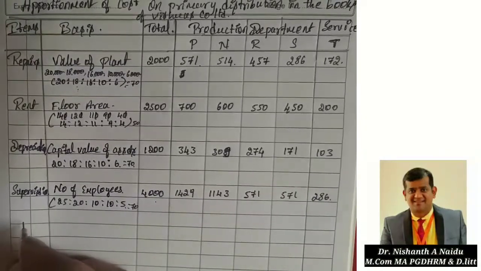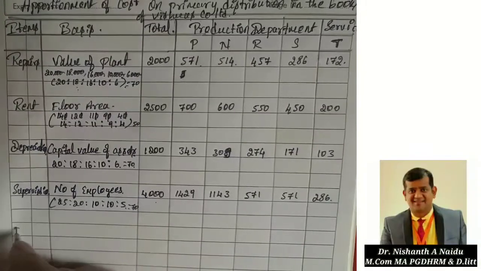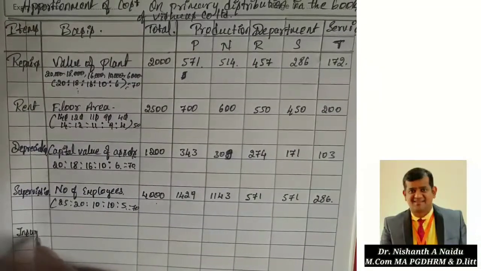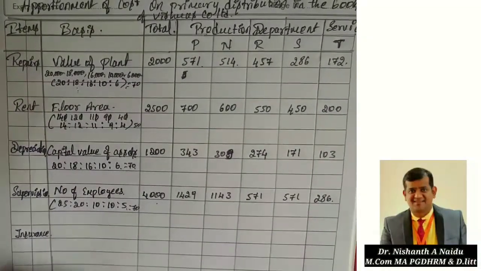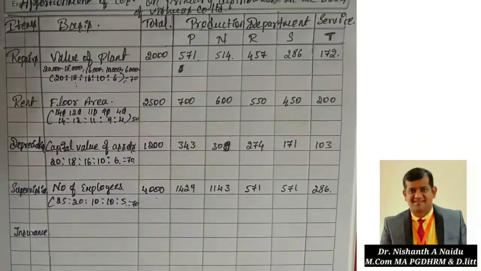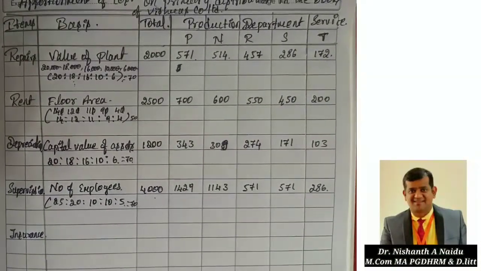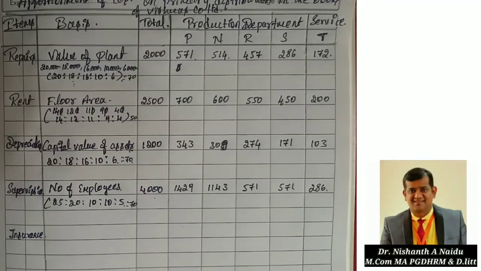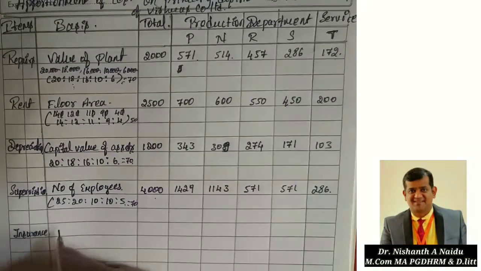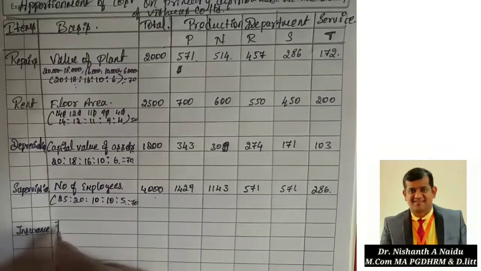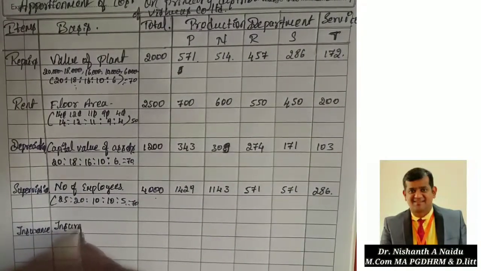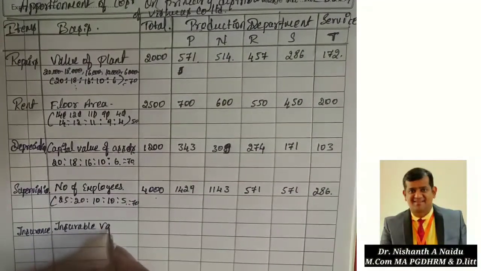So next one left out is insurance. Now I am writing insurance. Insurance is always calculated on insurable value, so take down insurable value.